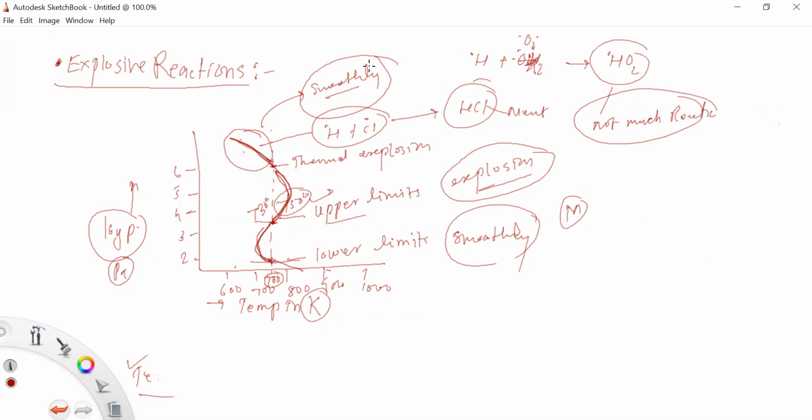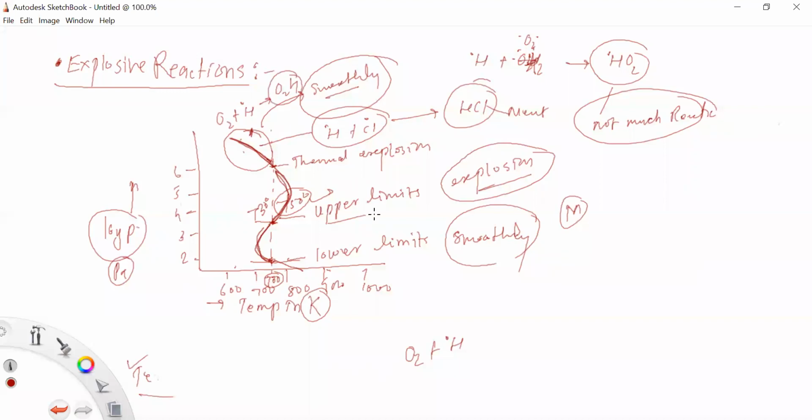Reactions go on smoothly. So in this way, in gas phase reactions like O2 plus H radicals, we form O2H.